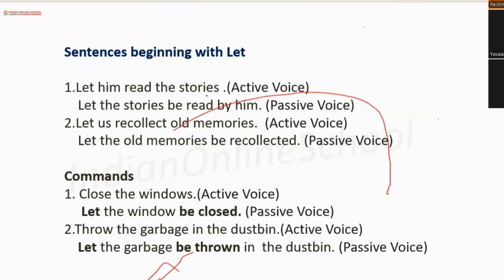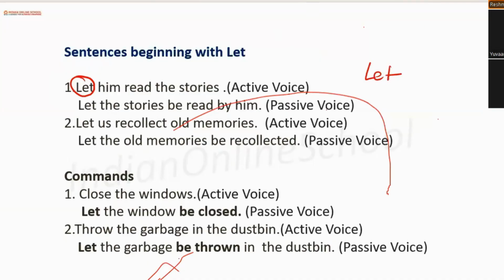Let him read the stories. Let the stories be read by him. Let us recollect old memories. Let the old memories be recollected. Whenever there is a let, we will place the let and then we will see which is the subject, which